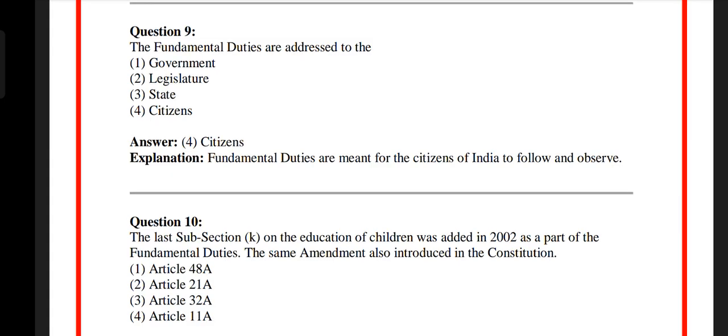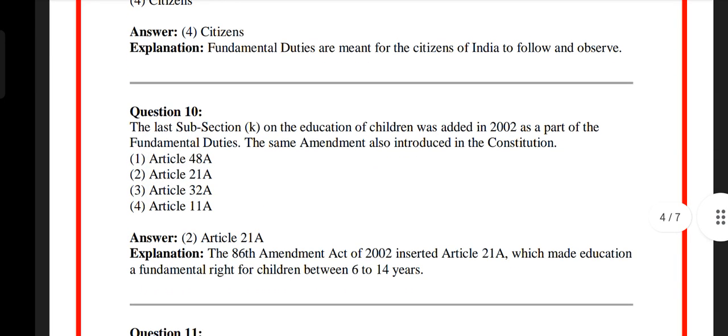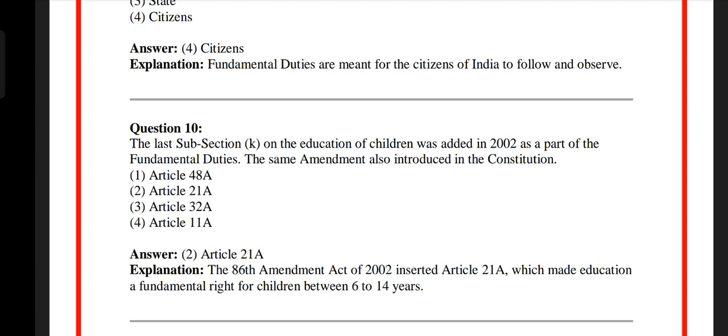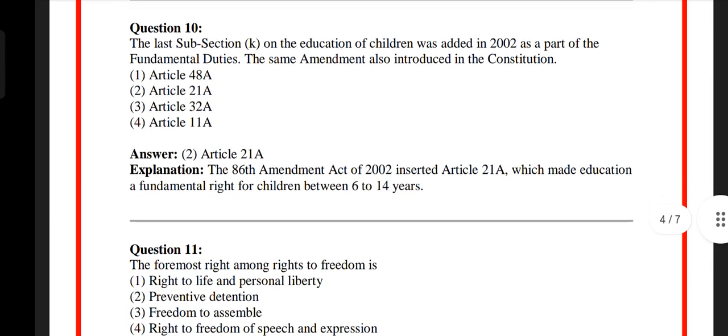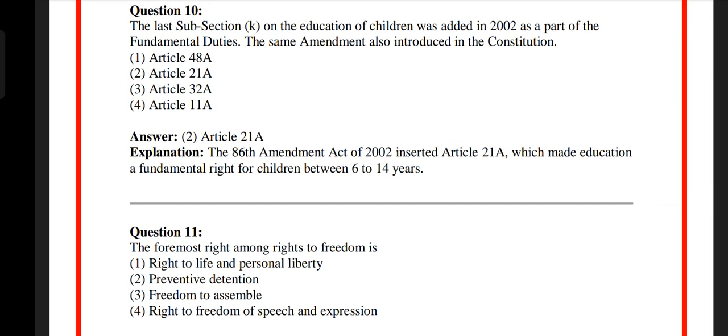Question number 10. The last subsection on the education of children was added in 2002 as a part of the fundamental duties. The same amendment also introduced in the Constitution. Option 1 Article 48A, Option 2 Article 21A, Option 3 Article 32A, Option 4 Article 11A. The answer is option 2 Article 21A. The 86th Amendment Act of 2002 inserted Article 21A, which made education a fundamental right for children between 6 to 14 years.